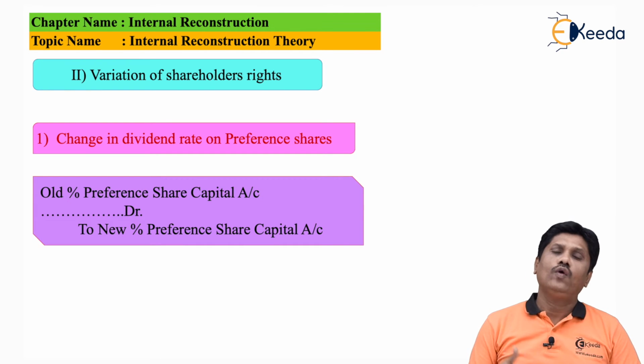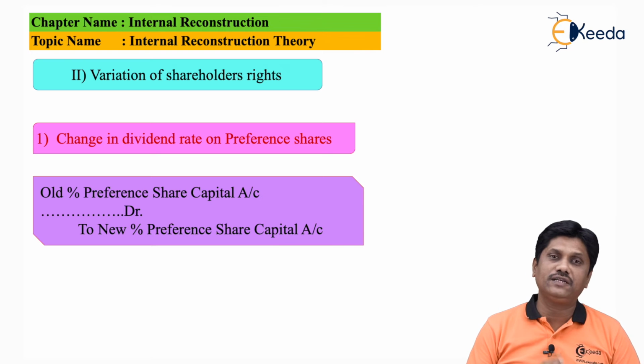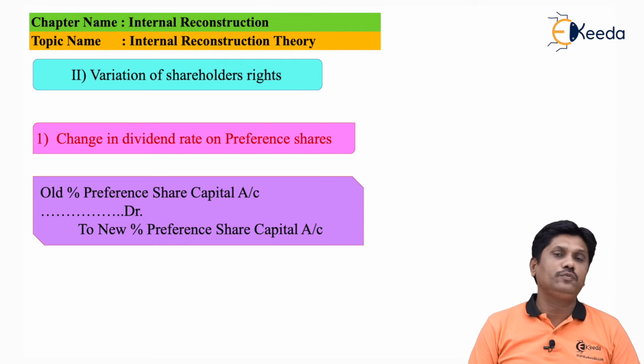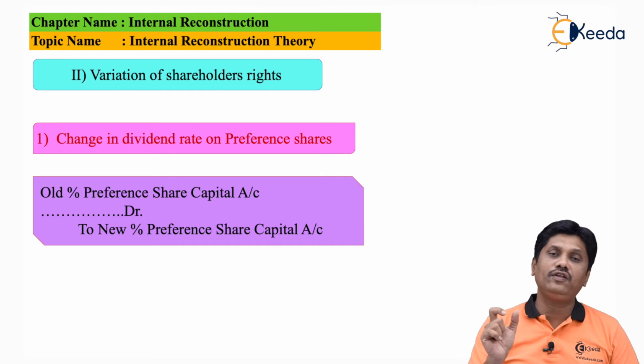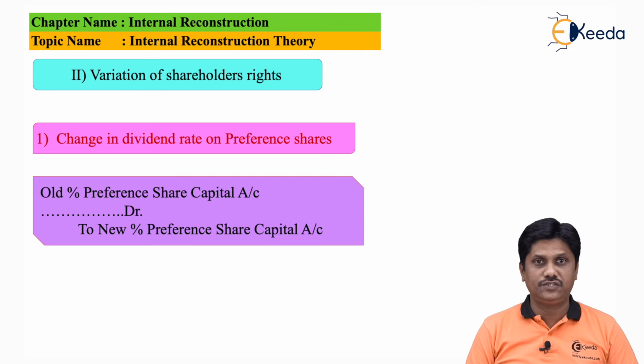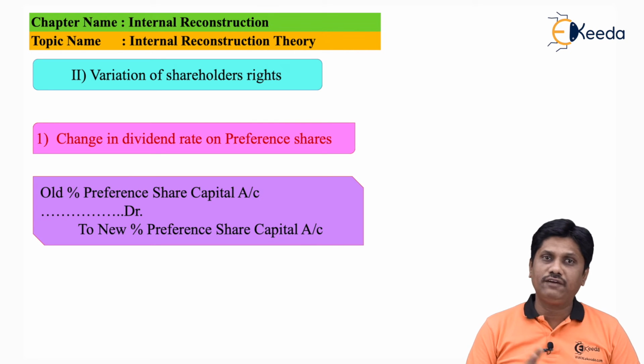I can say once again my entry will be old account debit to new. Old might be a 10% preference share capital account debit to new preference share capital, that is 12% preference share capital account credit. That could be a simple entry. Once again, there is no profit or loss here. The overall amount will remain the same, but the rate of dividend is changed. Whatever sacrifice they will do will be separately recorded as a reduction in the capital.